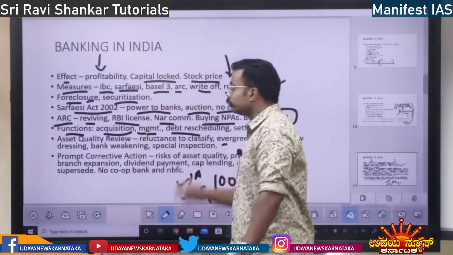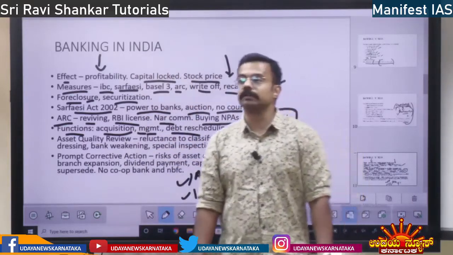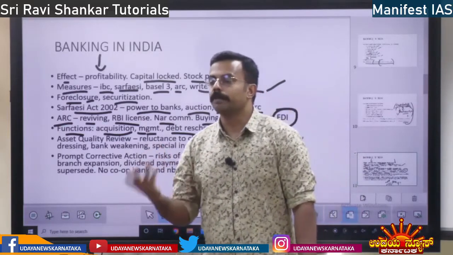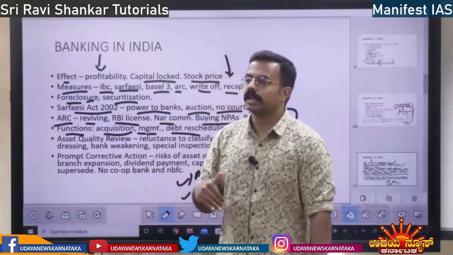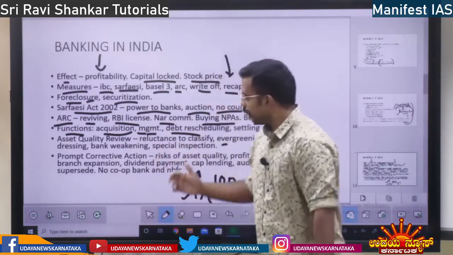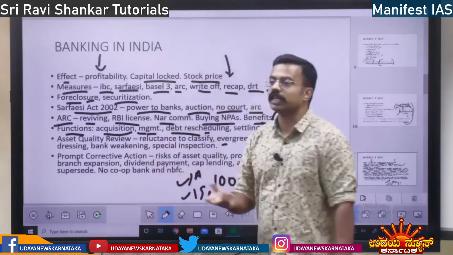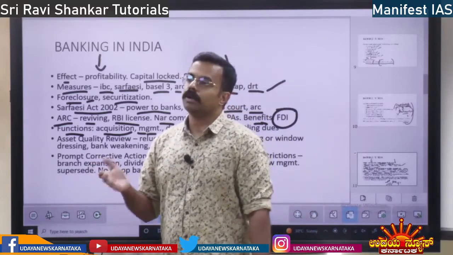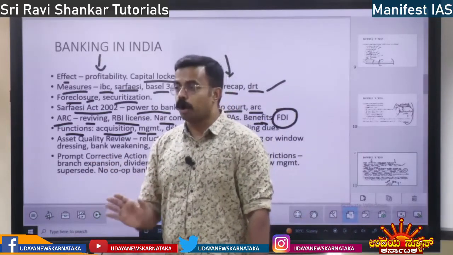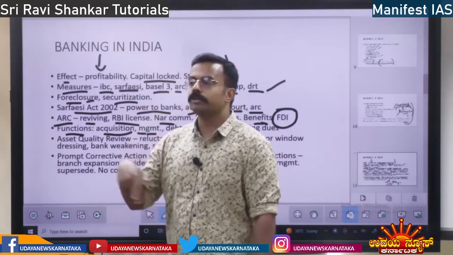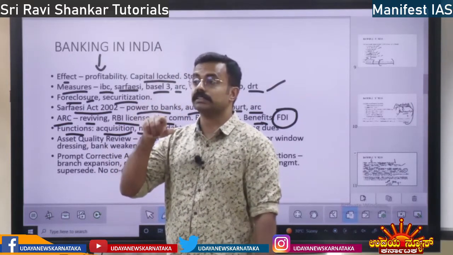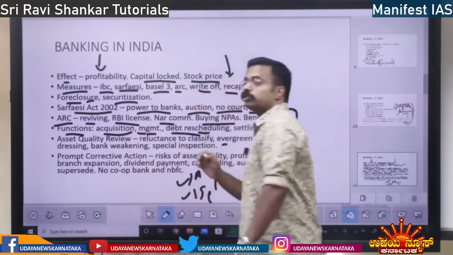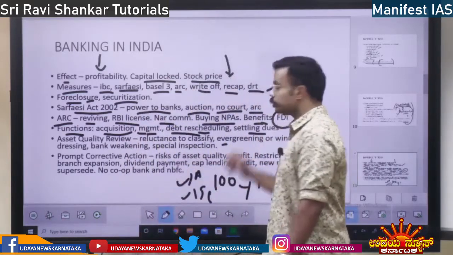Then they are going to do debt rescheduling. See, in order to make the company profitable, earlier what they had to pay in 5 years, the asset reconstruction company will reschedule. I cannot pay in 5 years because the company which I have bought from you is at loss. So I am going to reschedule the debt for 10 years. So debt rescheduling will be done, and also settling of dues.